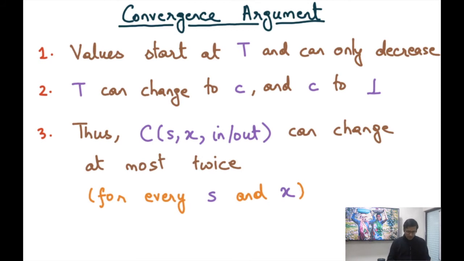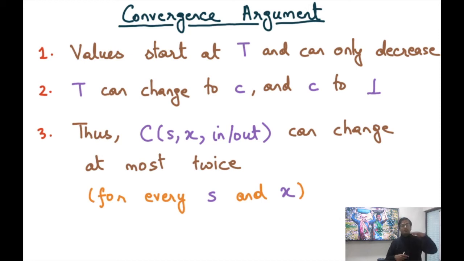Recall that in our initial state, the values start at top, and from there, because top is the greatest value, the values can only decrease. For example, top can change to C, and C can change to bottom. These are the only two possibilities that can happen, because top can change to C because maybe I stepped across a statement that was assigning a constant C to the variable X. And eventually C may change to bottom because maybe the predecessor value was bottom, or because I was meeting across two different constant values and I became bottom, and things like that.